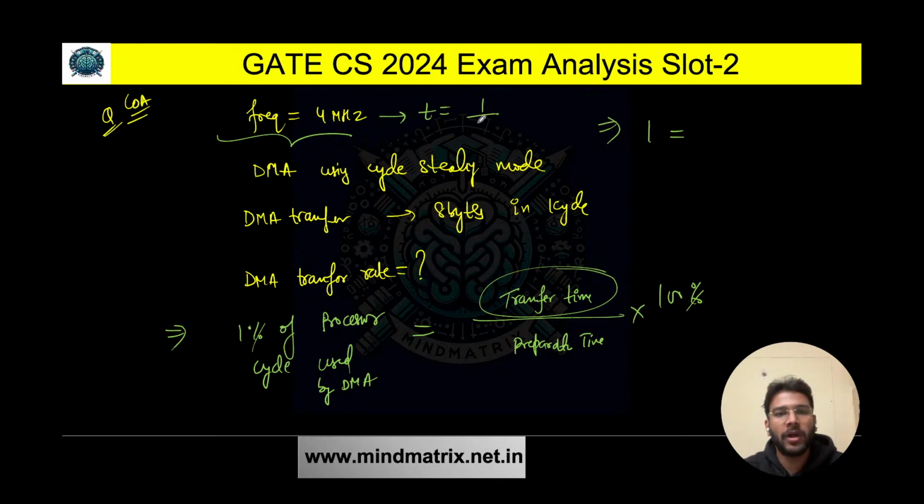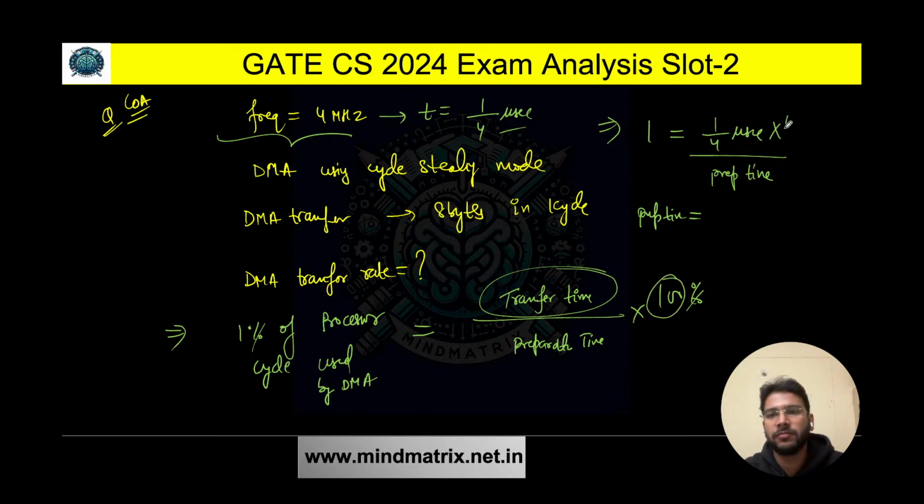So it is going to be 1 by 4 megahertz, which is 10 raised to power 6, so it is going to be 10 raised to power minus 6. Finally you are going to get 1 by 4 microseconds divided by the preparation time. I hope you are getting it. So preparation time is equal to what? Here we have 100 also, multiply by 100 also. So 100 divided by 4 microseconds is your preparation time, or you can say 25 microseconds is your preparation time.